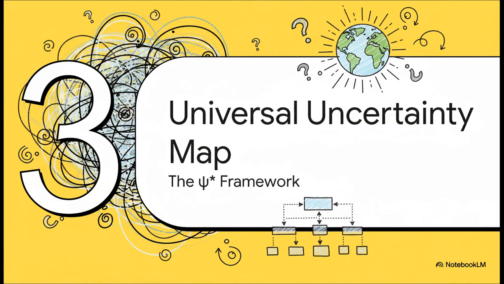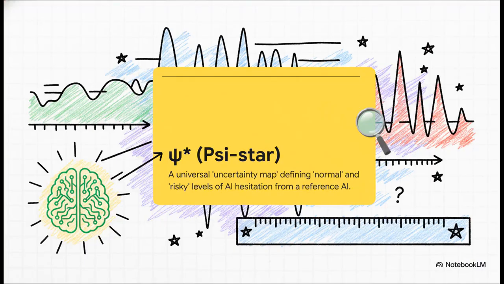So how do you take a cool idea like that and actually make it useful? Well, this is where the framework gets really clever. It creates something totally new, a universal map for AI uncertainty. It's called Psi-Star, and you should just think of it as a master ruler for measuring hesitation. The researchers basically took a really good, really stable AI and measured its hesitation signals across tons of tasks. This gave them a benchmark, a perfect ruler that defines what confident, normal thinking looks like, versus what risky or unstable thinking looks like.